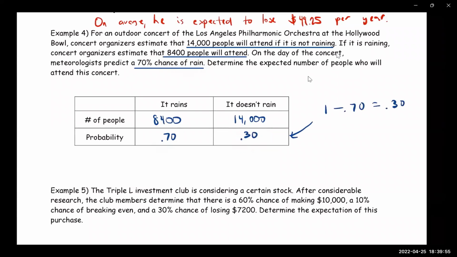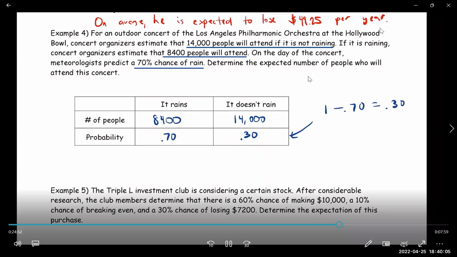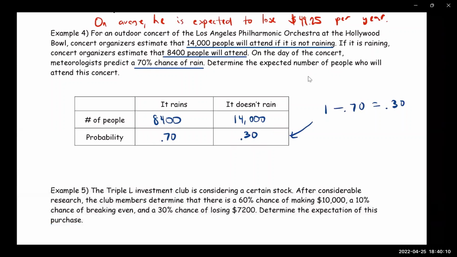Do I need a negative here? It's negative 8,400 if it rains? That would mean negative 8,400 people attend, which doesn't make sense. So I think in this case we don't put a negative. Let's just see what happens.